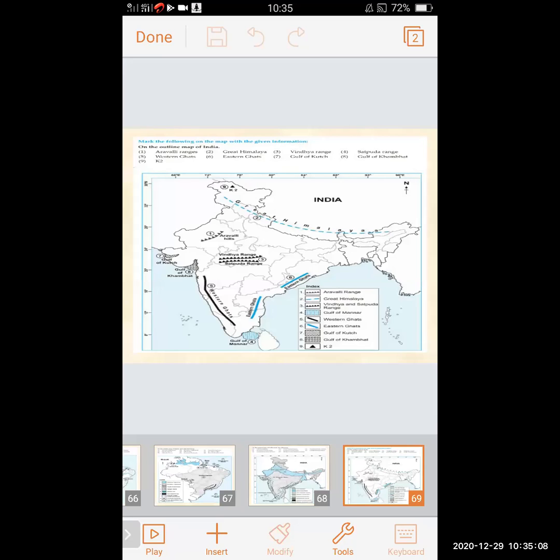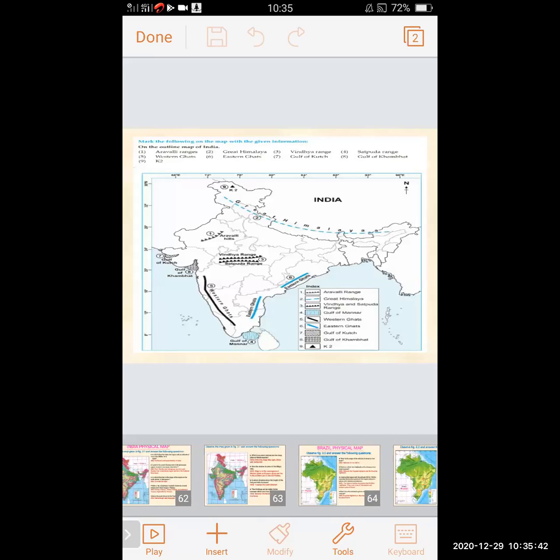Great Himalayas, the Eastern Ghat, blue mark is there, blue line is shown. Western Ghat with a broad black line is shown. The Gulf of Khambhat, the Gulf of Kutch, K2 at the top in Jammu and Kashmir it is shown. So in this way, a proper marking scheme should be there. Index you have to prepare.